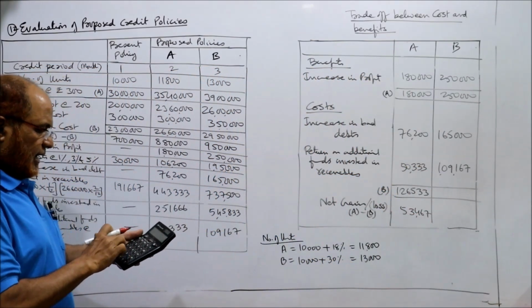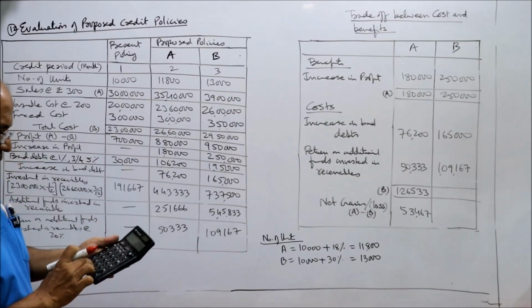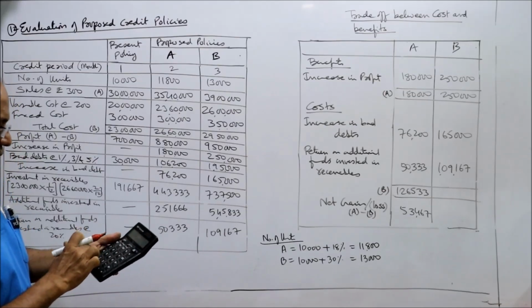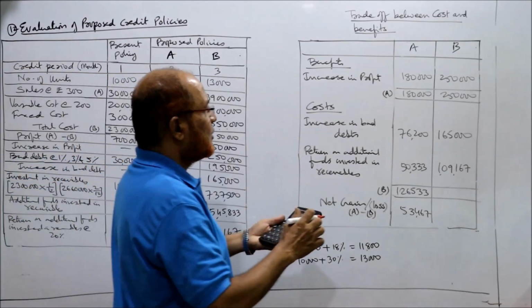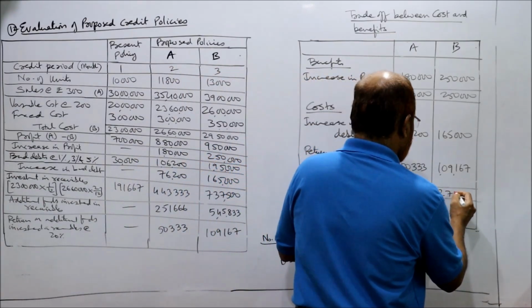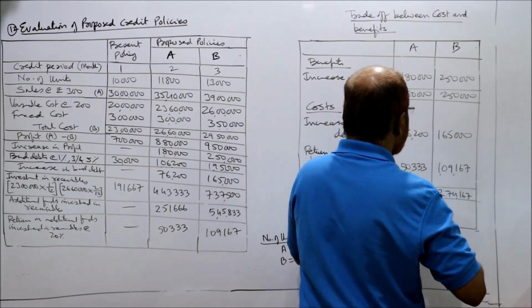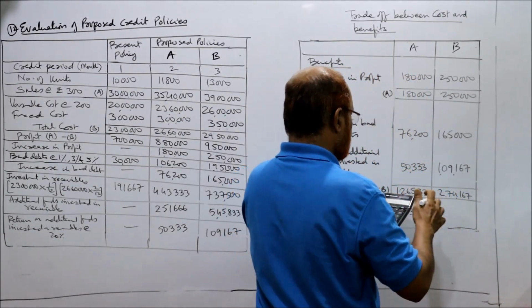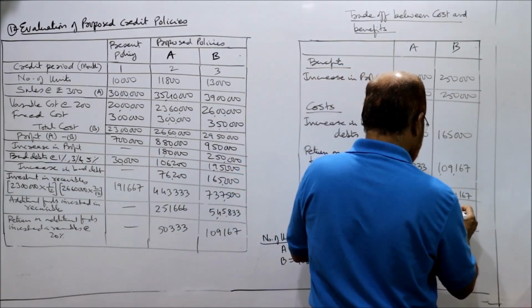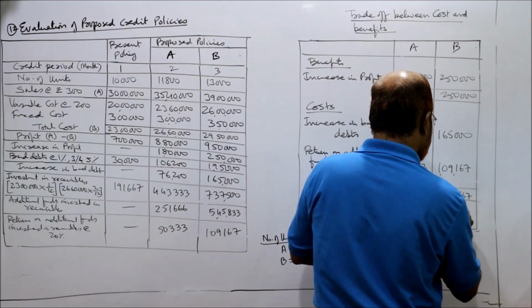Similarly, 1,65,000 plus 1,09,167, 2,74,167. 24,167 is a loss.